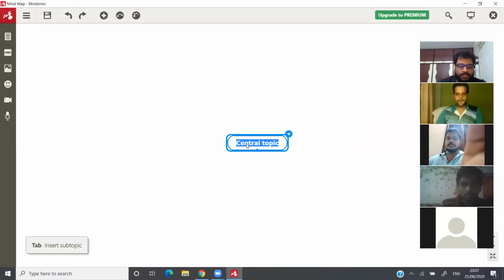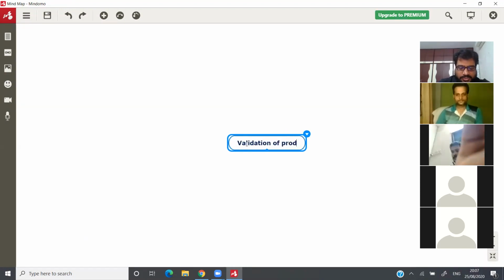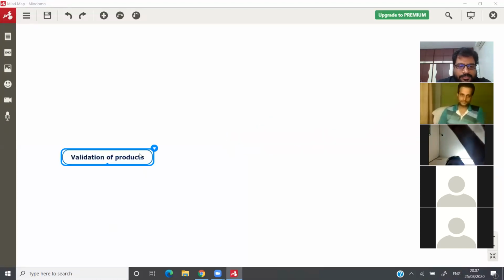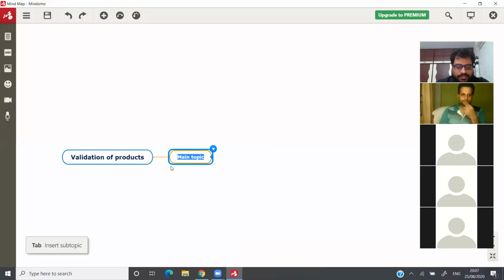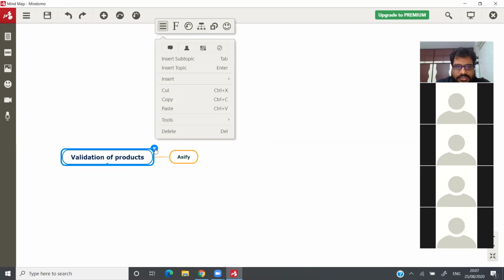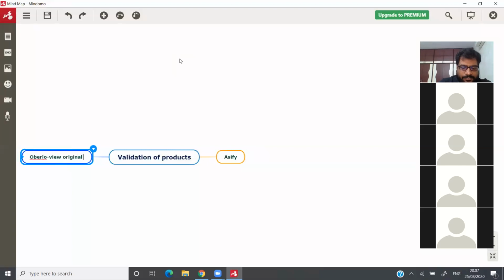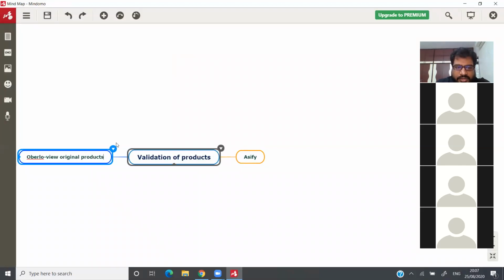Now what we'll do is validation of products. The first step of validation of the products, you check it first on the ASIFI tool. That's one tool that you check. Next, you check with Overlow. That is, we have something called view original products. Okay, that's one thing you check.